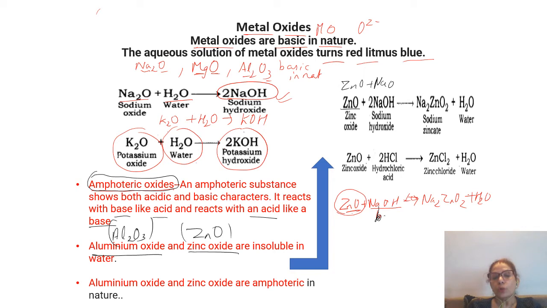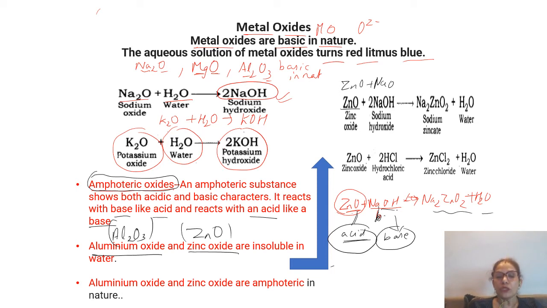Because sodium hydroxide is a base, here zinc oxide behaves like an acid. Zinc oxide is a metal oxide, but it is amphoteric in nature. You remember the double role. It can behave as an acid also or as a base, depending on the situation. So when zinc oxide is reacting with sodium hydroxide, which is a base, it behaves like an acid, and it forms sodium zincate and water.